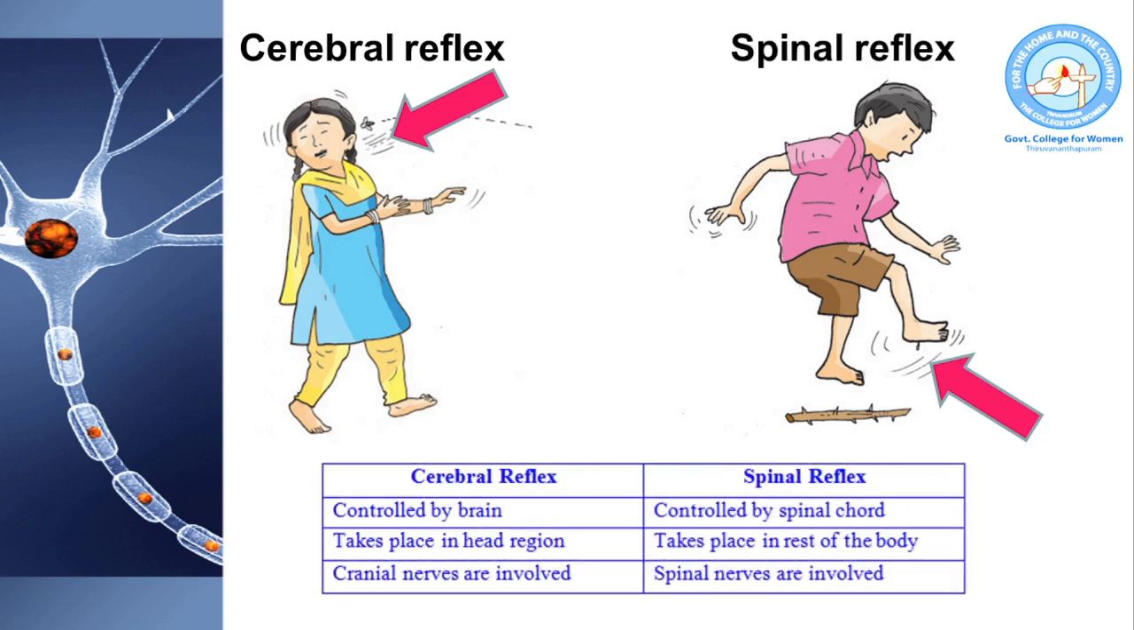Let us have a comparison of cerebral reflex and spinal reflex. Cerebral reflex is controlled by brain whereas spinal reflex is controlled by spinal cord. Cerebral reflex takes place in the head region whereas spinal reflex takes place in the rest of the body. Cerebral reflex is brought about by cranial nerves whereas spinal reflex is brought about by spinal nerves.